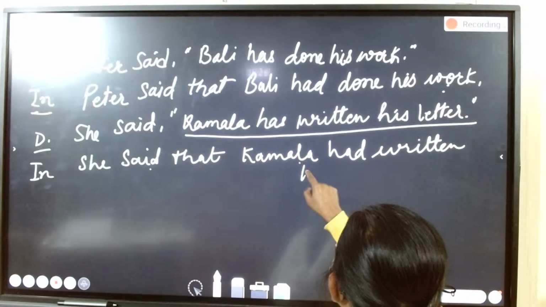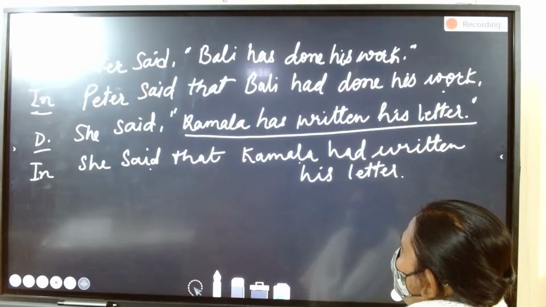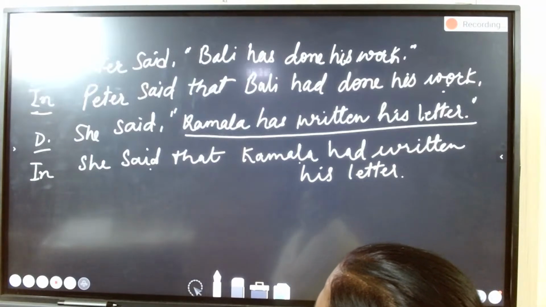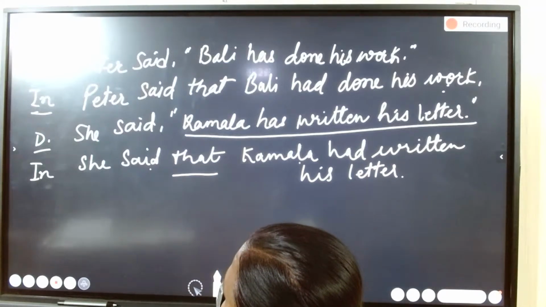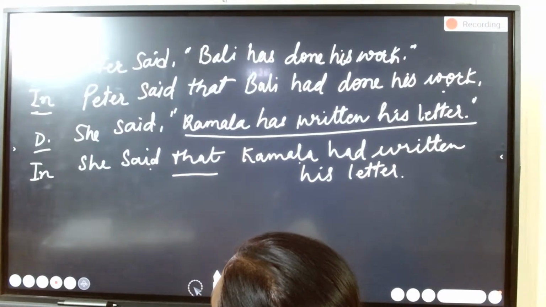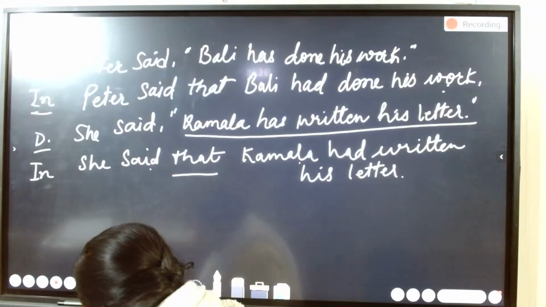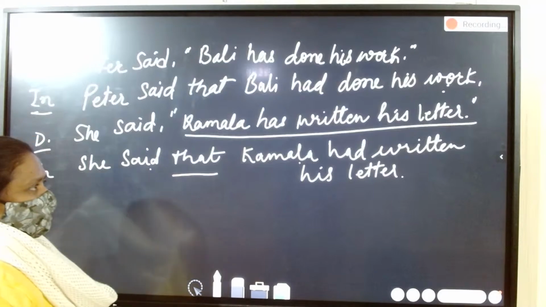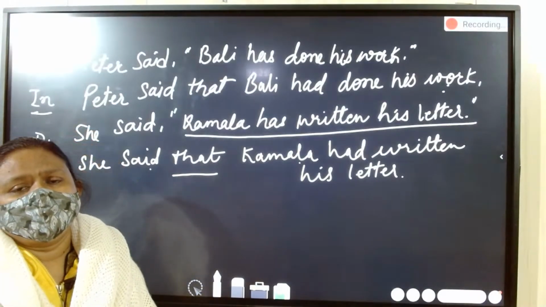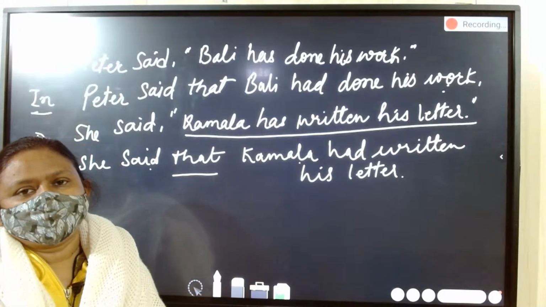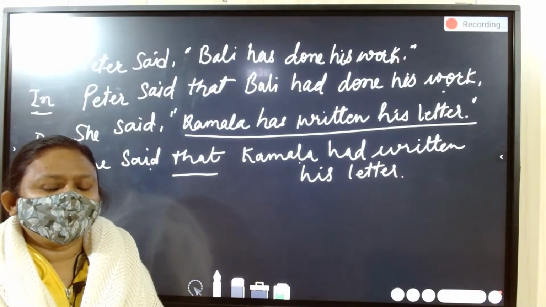This is the chapter showing direct to indirect speech, a very easy way of changing direct to indirect speech. Generally in indirect speech, there are two parts of the sentence. The first part is known as the reporting verb. The next part is known as reported speech. When you change direct to indirect speech, only the reported speech will be changed according to the respective tenses. What are the respective tenses?